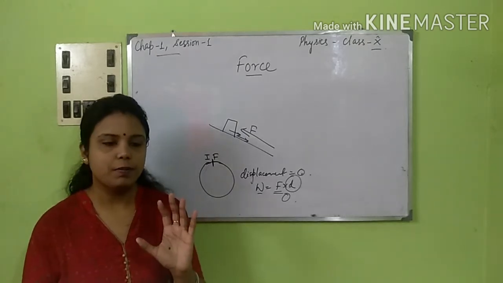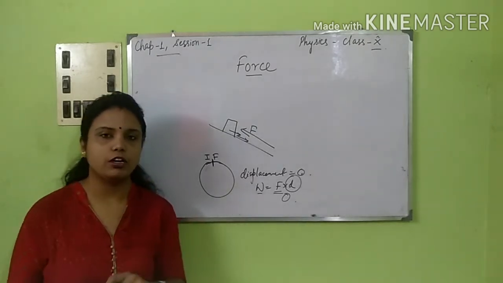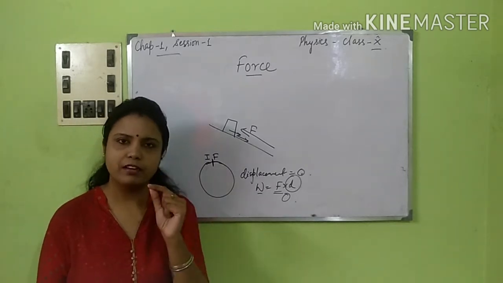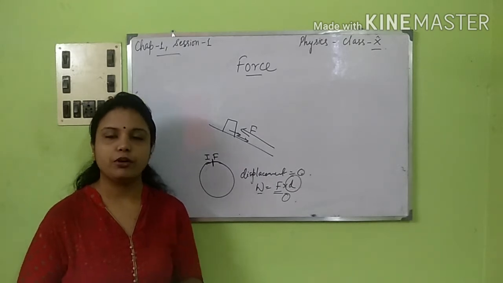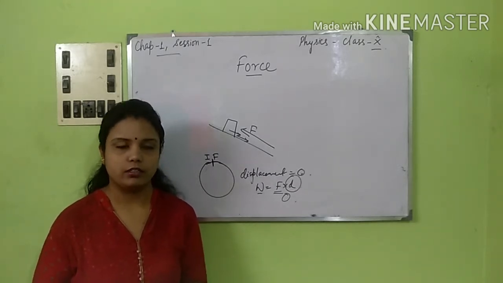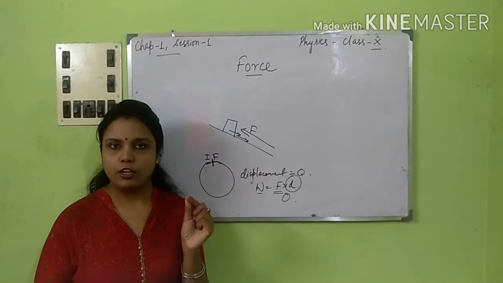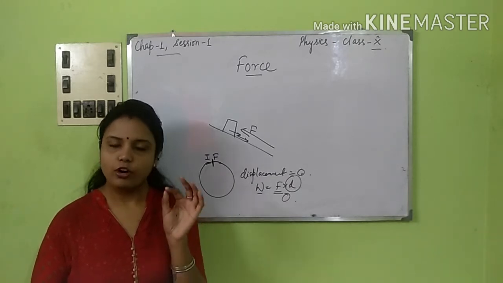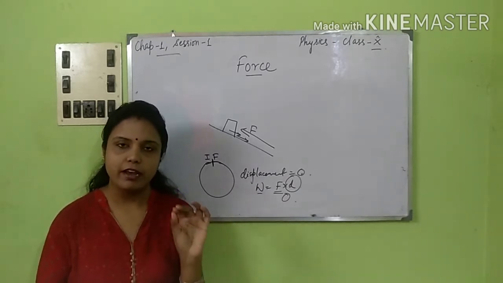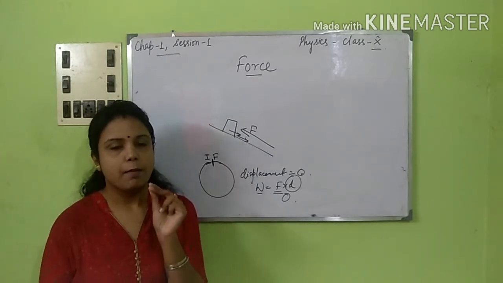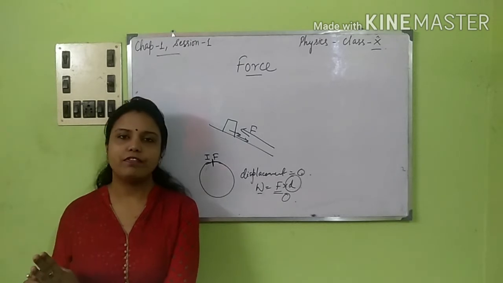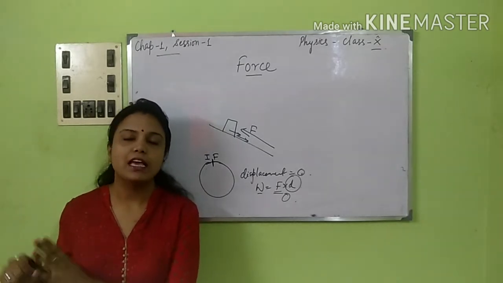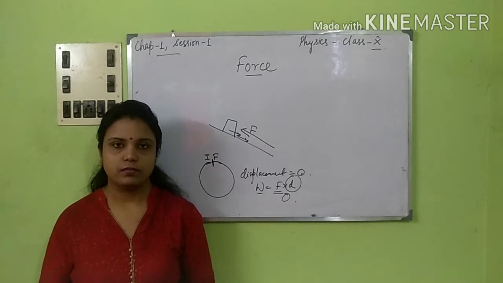So the first part, that is inertia, I'll give you a short definition of it. It's better if you can write it down for the ones who are viewing this video right now, because it's very important. The law of inertia states, or rather you can simply write, the inherent property of an object by virtue of which the body continues to be in the state of rest or in the state of motion is called inertia.